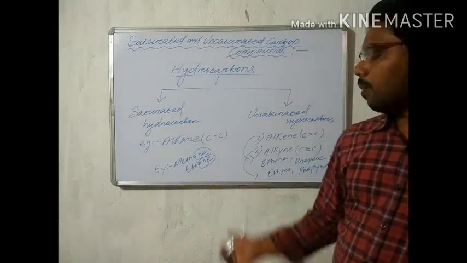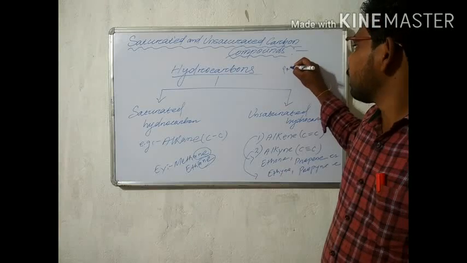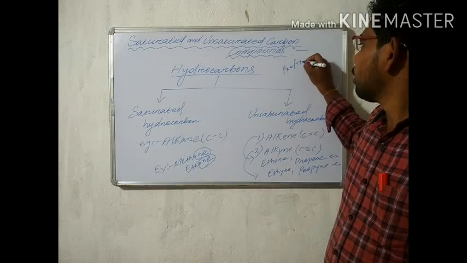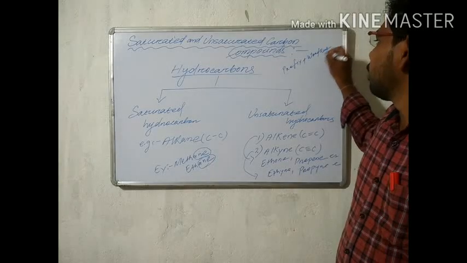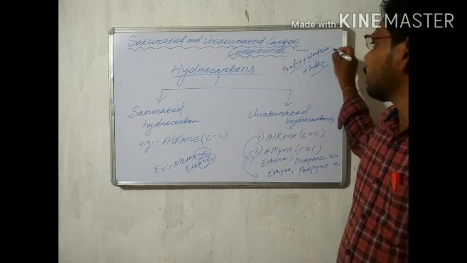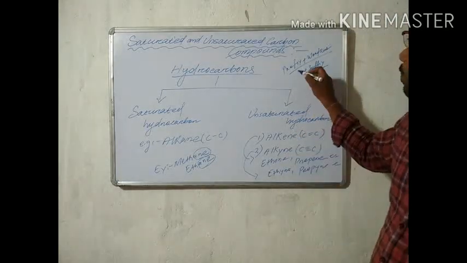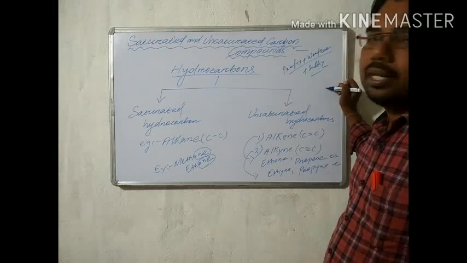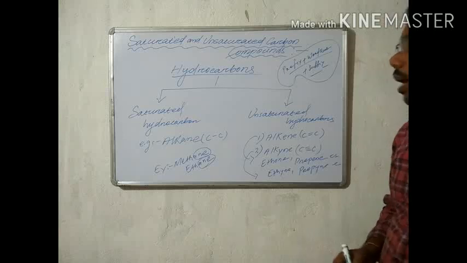All compounds have three parts: prefix, word root, and suffix. We discussed these when covering IUPAC naming.